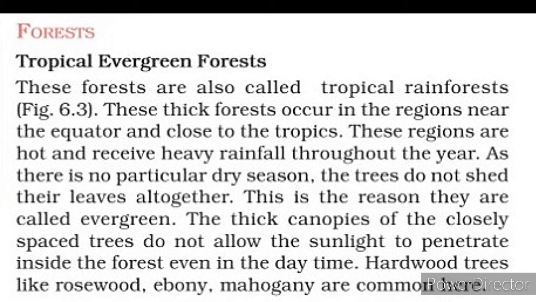As there is no particular dry season, the trees do not shed their leaves altogether. Tropical because of its location, evergreen because these forests do not shed their leaves altogether, and they appear green throughout the year. So this is the reason they are called evergreen.